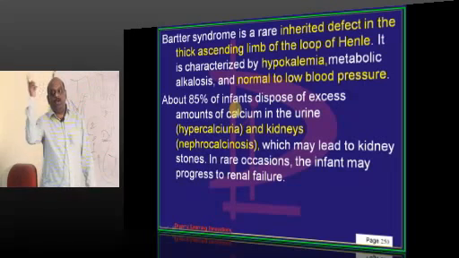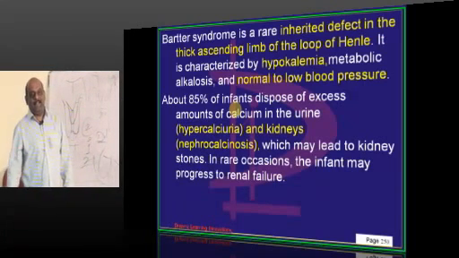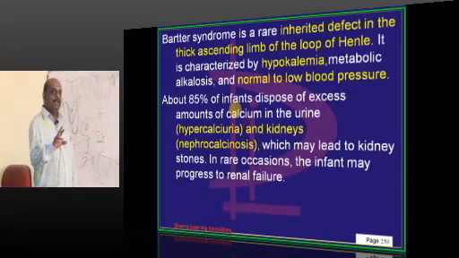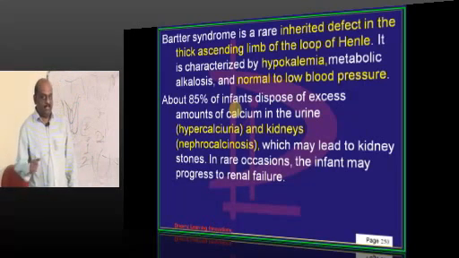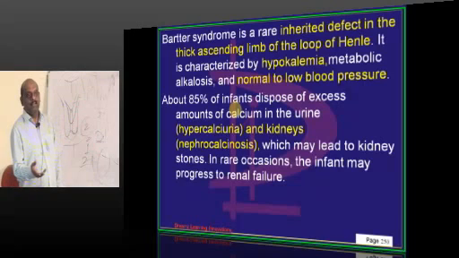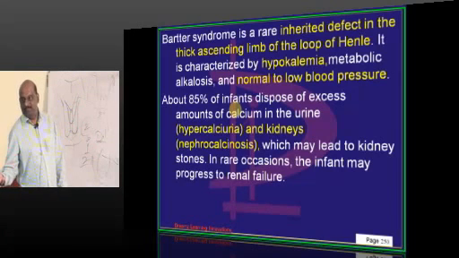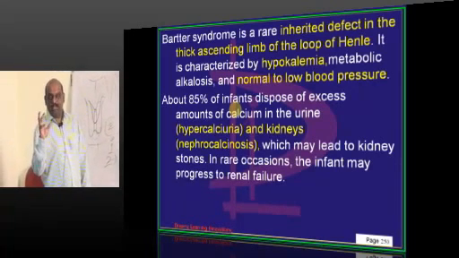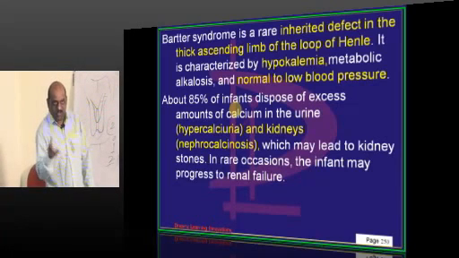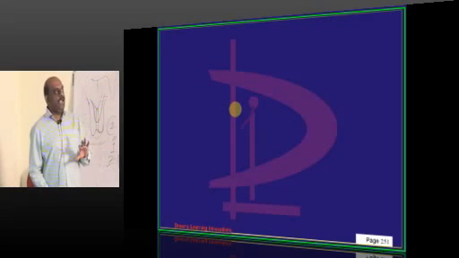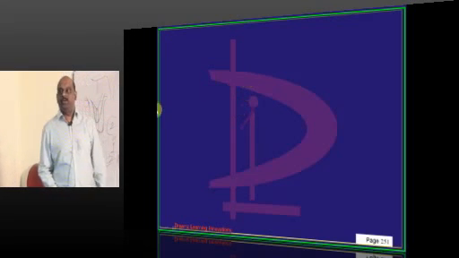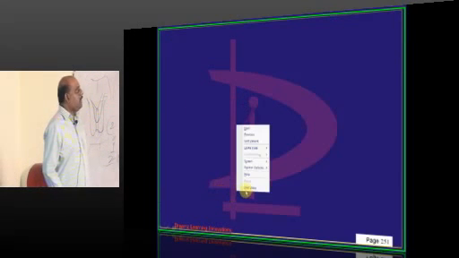Gitelman is equivalent to what? Thiazide diuretic. And what else? Liddle. Liddle is like hyperaldosteronism. Without aldosterone only, there is a constitutive activation of the sodium channel, is what needs to be remembered. So these are the few JKMD questions which we wanted to give you, to give you the feeling of the old questions, doctor.